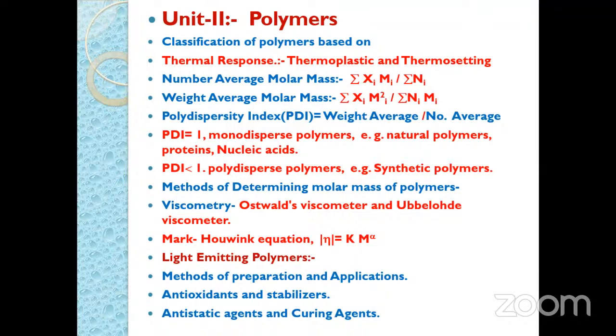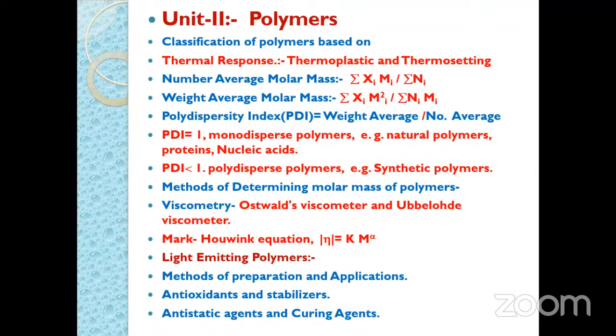Then another point is methods of determining molar masses of polymers. So in that we are using viscometry, that is the Ostwald viscometer and the Ubbelohde viscometer. So again here we have to consider the diagram for the Ostwald viscometer.